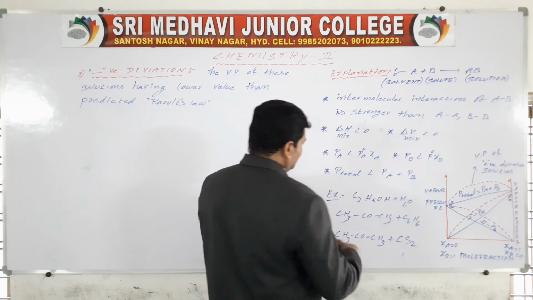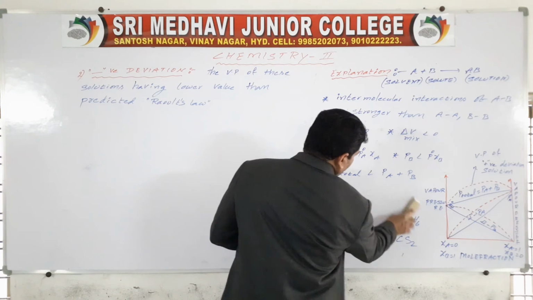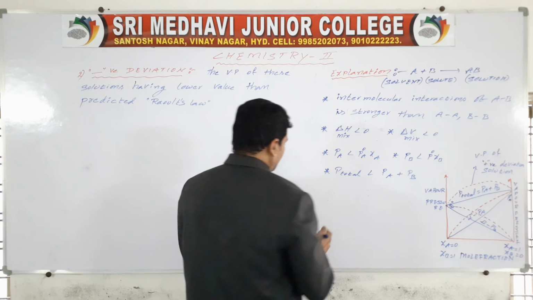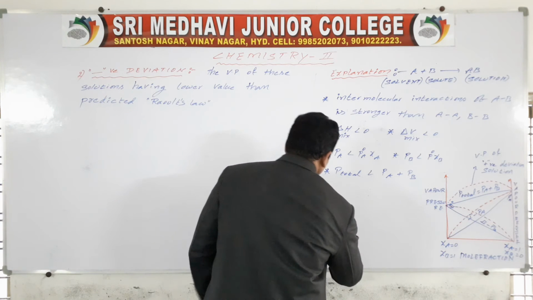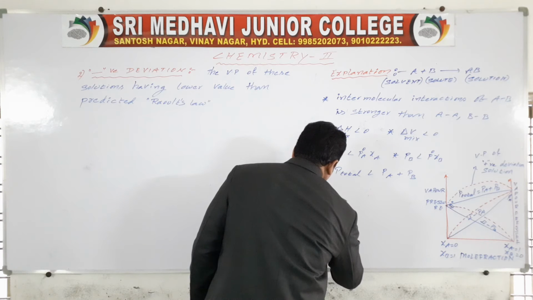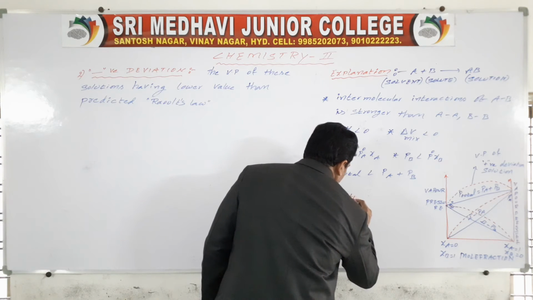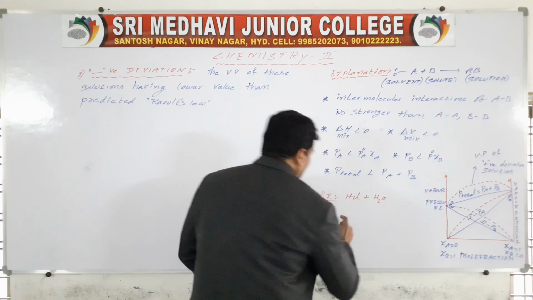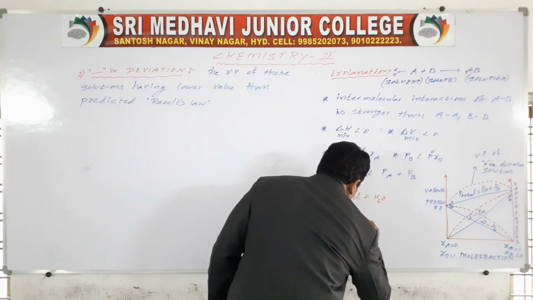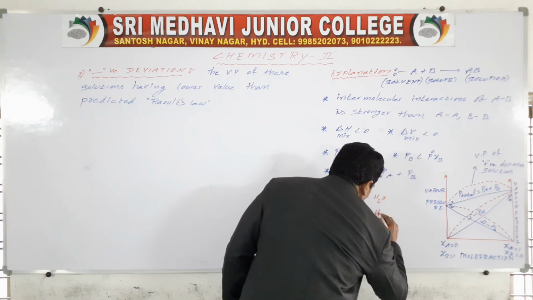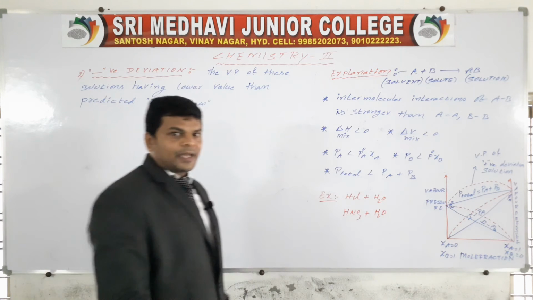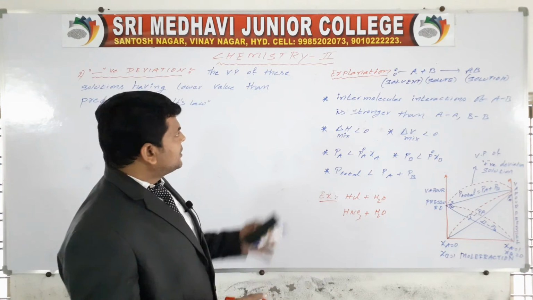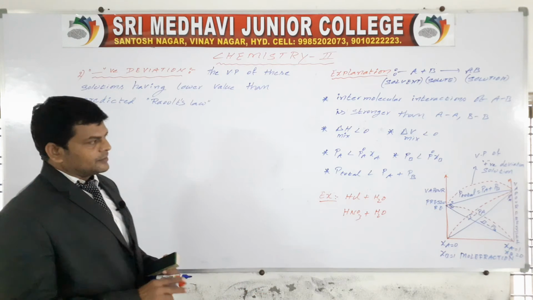Then examples also we are going to give. HCl plus H2O. Okay. Then HNO3 plus H2O. Okay, all these are examples which give negative deviation.